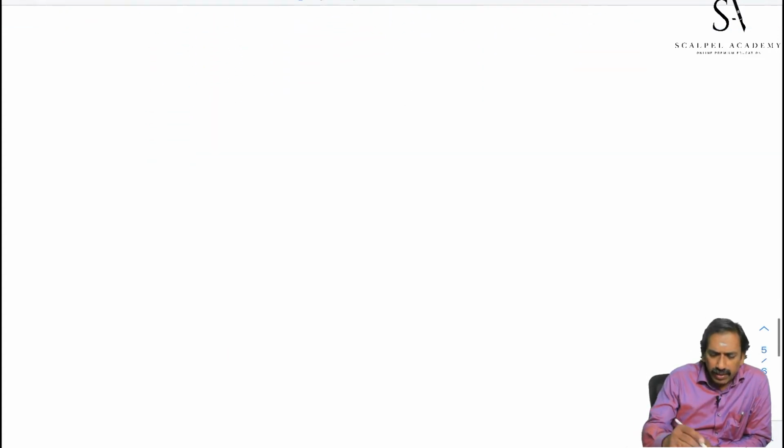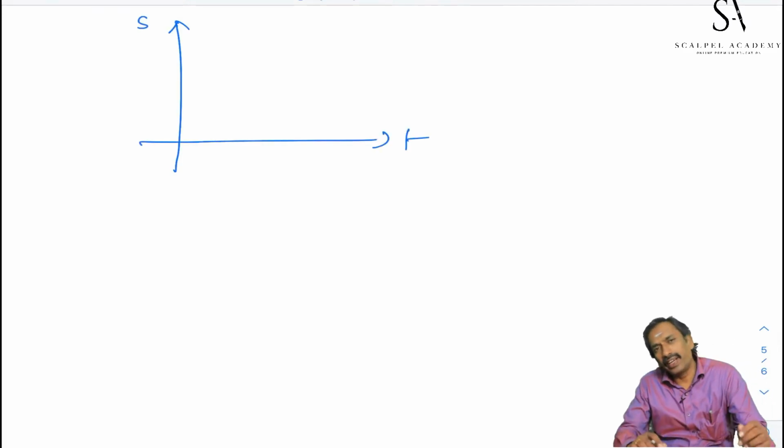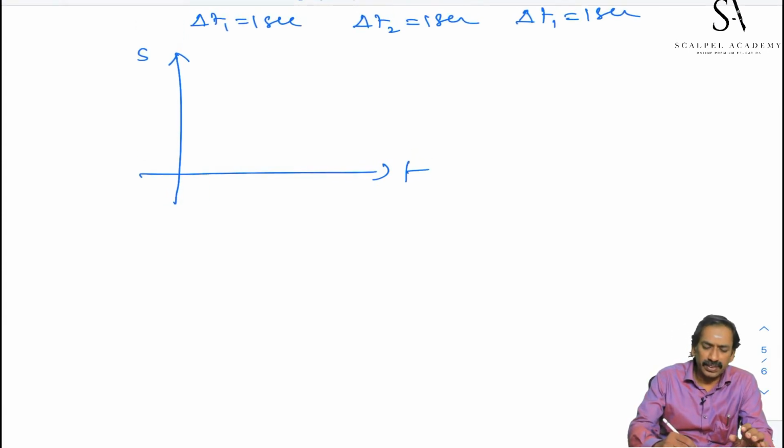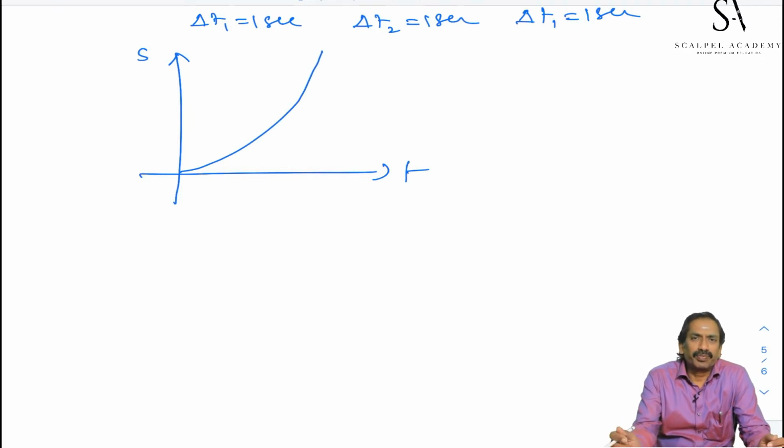If you plot a graph between displacement and time, it will not be a straight line. It may be any curved line. Suppose this is the curve I select. Here the velocity is not constant, velocity is changing.